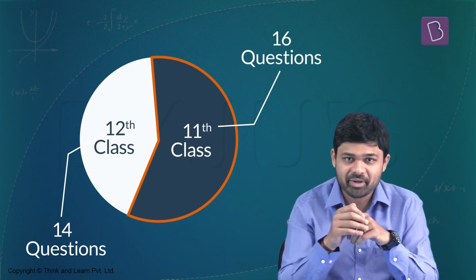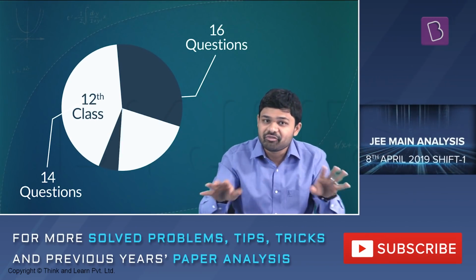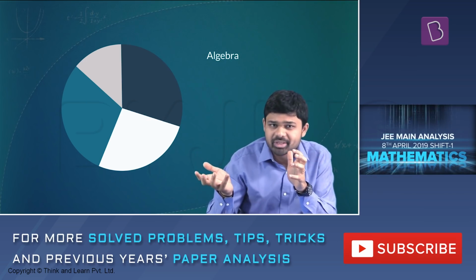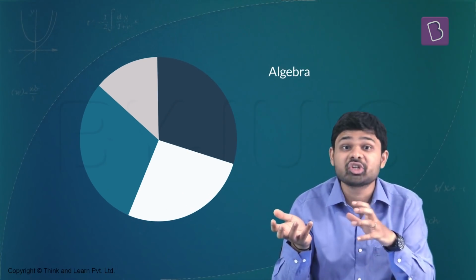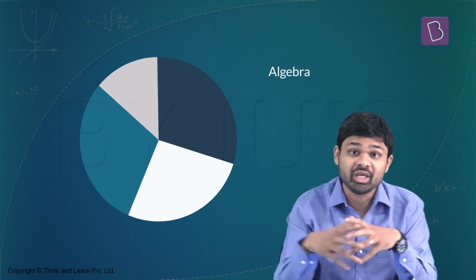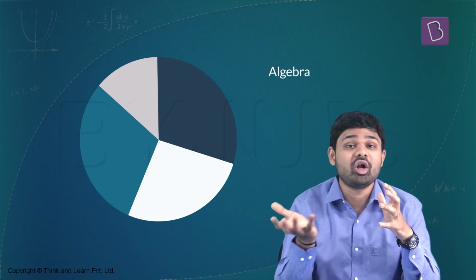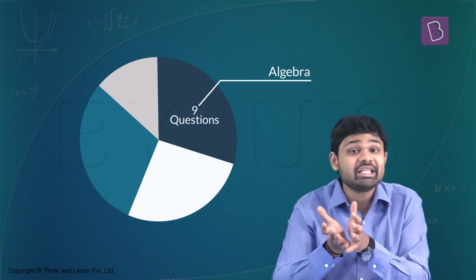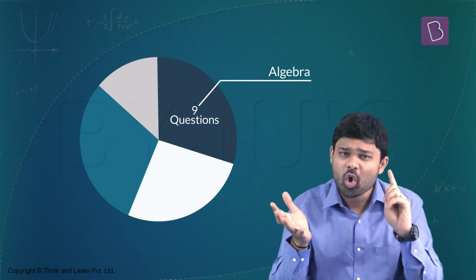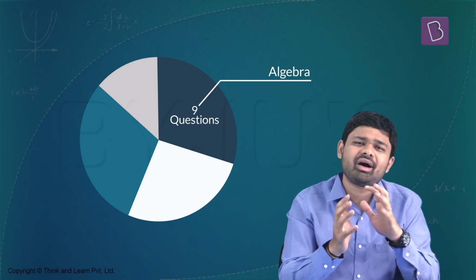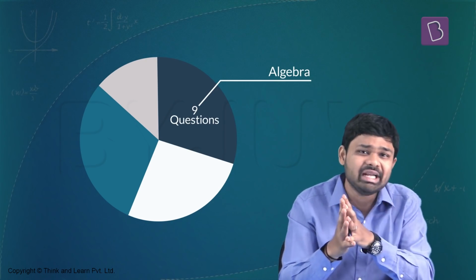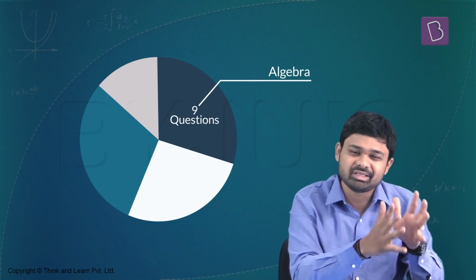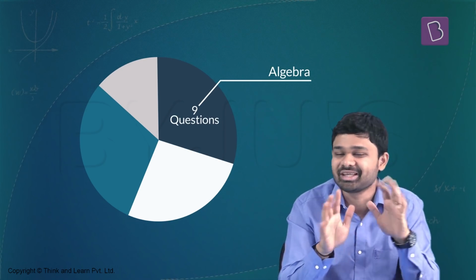Now let's divide mathematics into 4 different sections. There is algebra, which includes chapters such as binomial theorem, sequences and series, complex numbers, matrices and determinants, and all of trigonometry. So this is the big umbrella called algebra, and from this big umbrella of chapters there were 9 questions, and out of these 9 questions there was only one question which is actually very difficult and a couple of questions which I would say were moderately difficult. But a big number of questions, 66.6% of the questions, 6 out of 9 questions, in my opinion, were